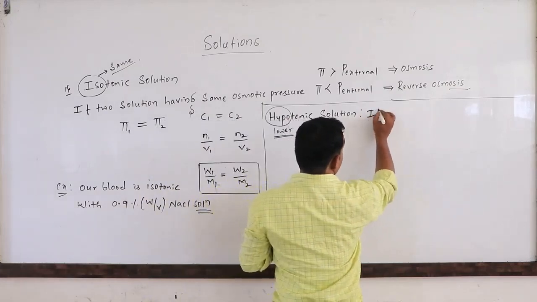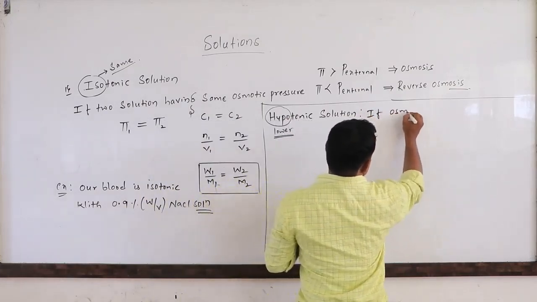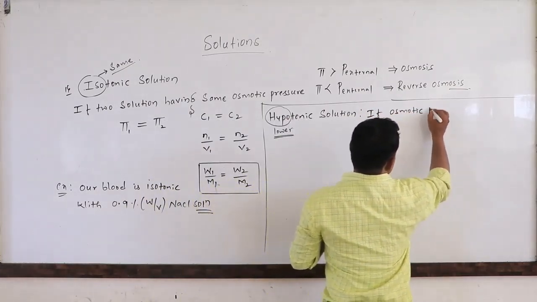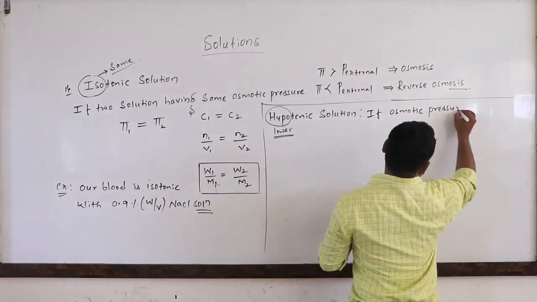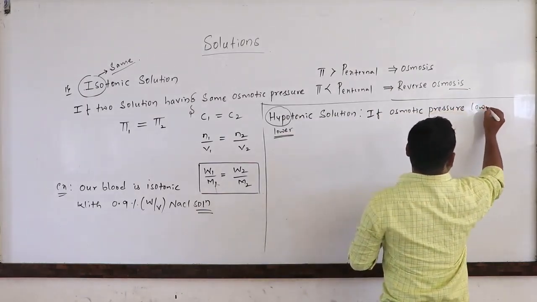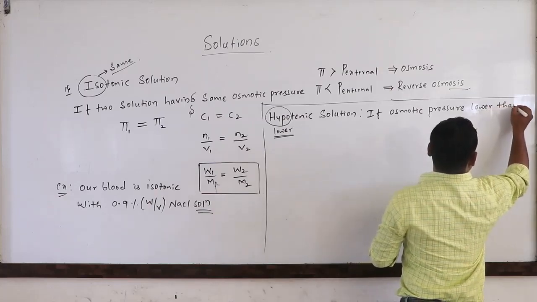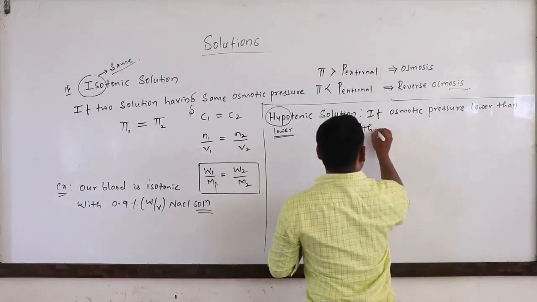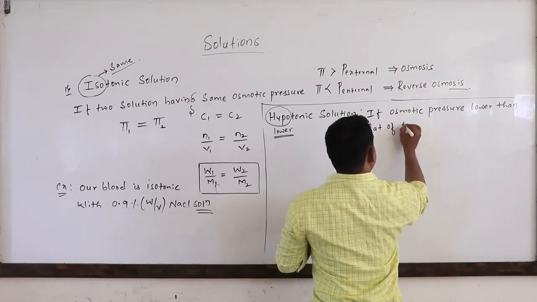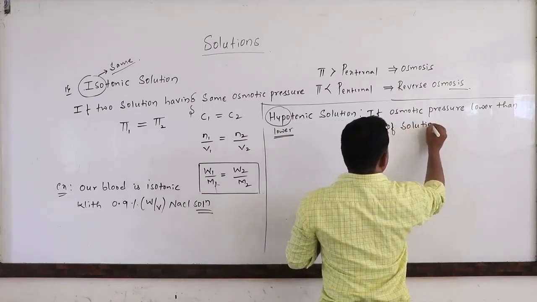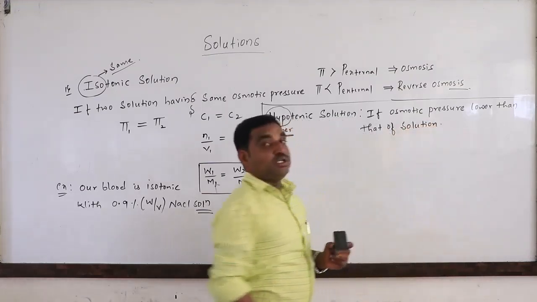If osmotic pressure lower than that of solution is known as a hypotonic solution.